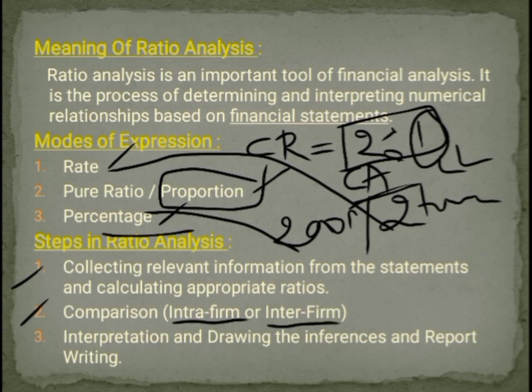Then after the comparison is done, the third step is interpretation, drawing the inferences and report writing. So after the comparison is over, whether it is intra-firm or inter-firm, the company has to interpret the financial performance of the company on the basis of ratio analysis. Later they have to write the report, and that report will be forwarded to the management because ratio analysis is going to help them in the decision making process. The main purpose of ratio analysis is helping the management in the decision making process so that they can enhance their performance in the future.